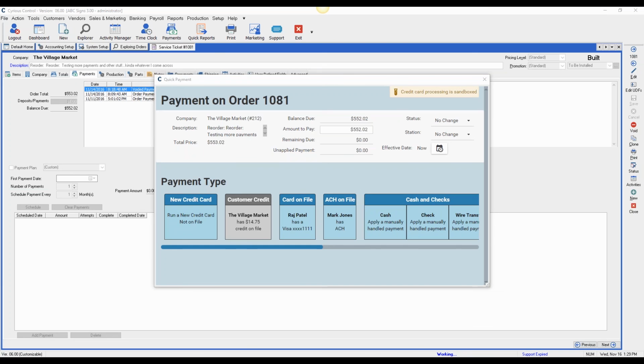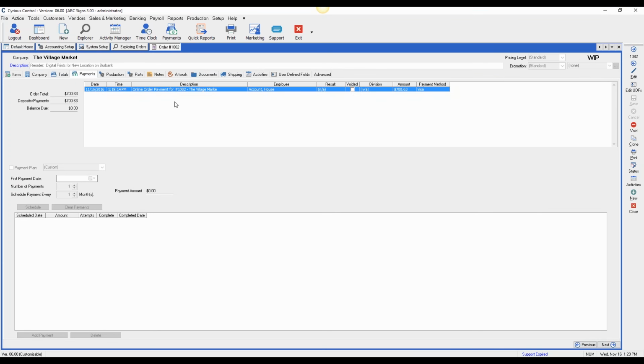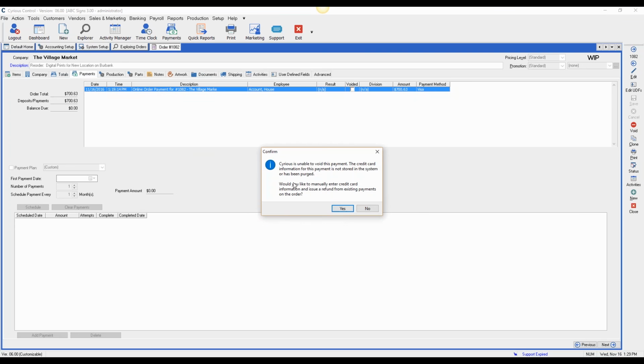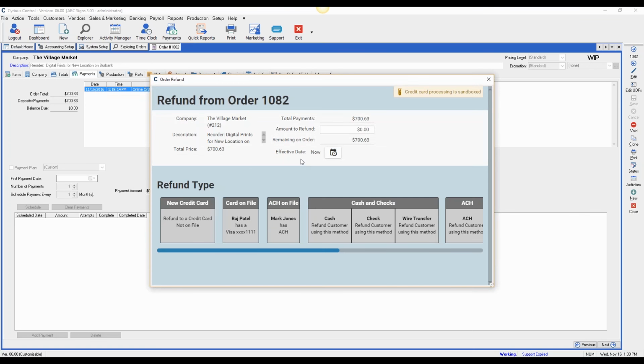Well, so how do we go about providing a credit or a refund on a credit card then? You're saying when you're posting it or when they go online and make a payment, it saves in the company contact? Okay, so today, if you had online payments today, the answer would be that you would void it just like you would a normal transaction, but you would have to get the credit card details from the customer to enter in. So you have to come here and go to new credit card and put in the information.